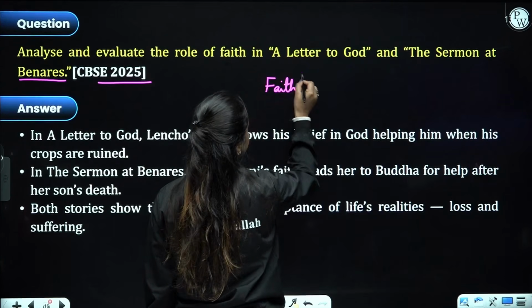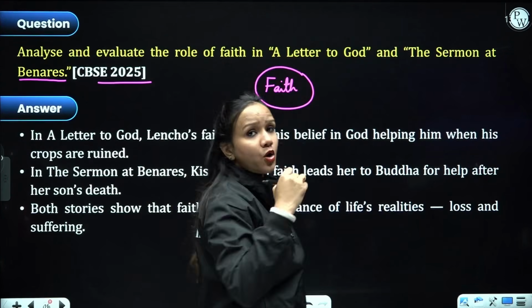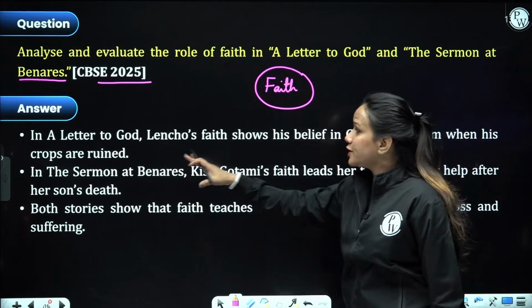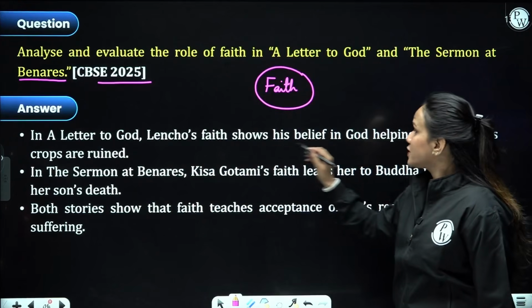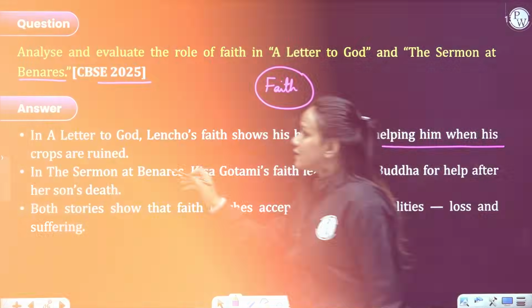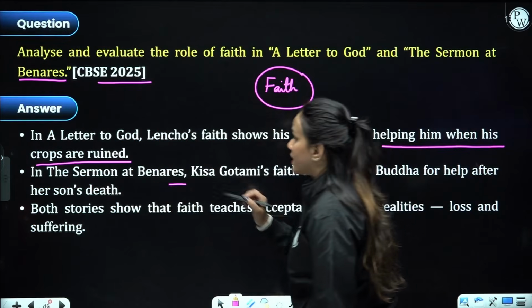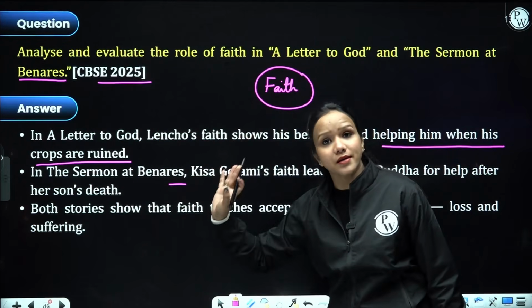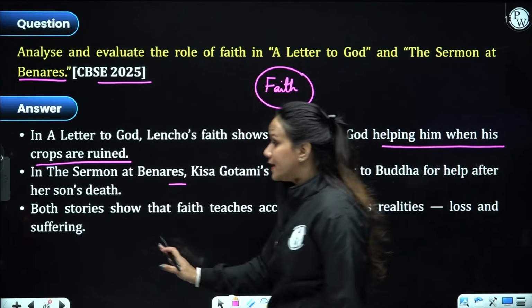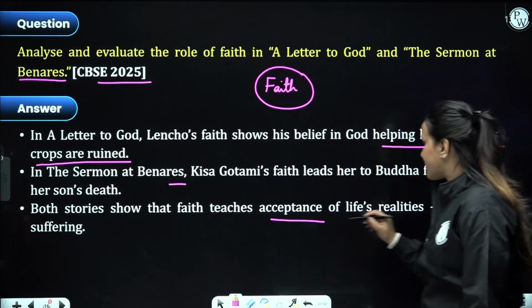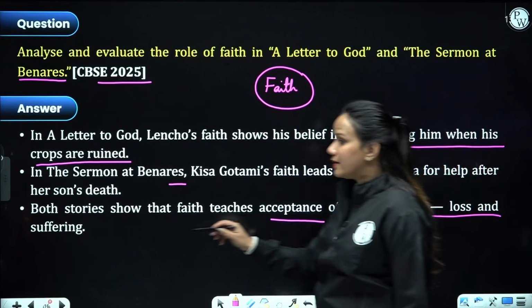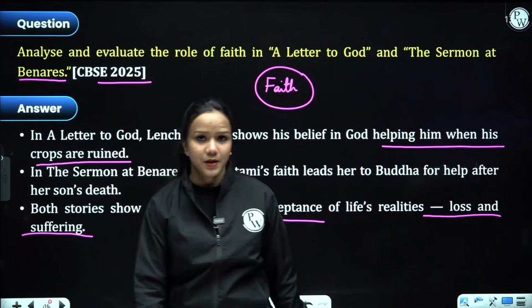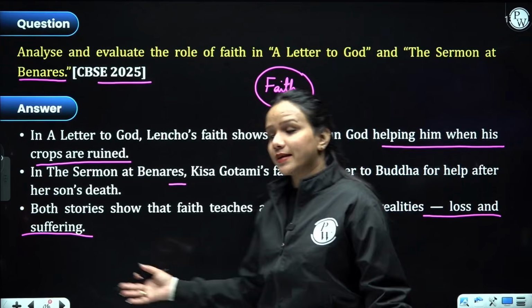faith. Like Lencho had unshakable and unflinching faith in God. Likewise, in A Letter to God, Lencho's faith shows his belief in God helping him when he is in need. Likewise, in Sermon at Benares, Kisa Gautami's faith led her to meet Gautam Buddha, who enlightened her ultimately, right? Both stories show that faith teaches acceptance of life's realities, loss and suffering. You cannot escape, right? Because life is full of sufferings, right?